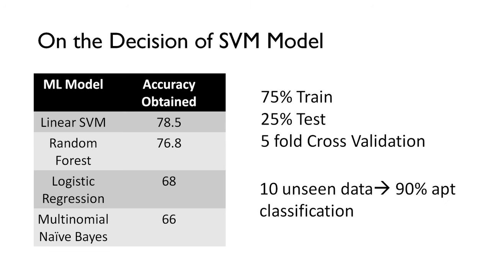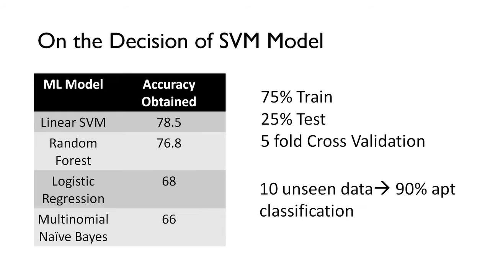So firstly, to arrive at the SVM model among a lot of available machine learning models, we have run a classification test using 4 machine learning models and observed that support vector machines, that is linear SVM, provide the highest accuracy. The accuracy scores of machine learning models considered are presented here in decreasing order. So we obtained an accuracy of 78.5% when we considered linear SVM model, whereas we obtained an accuracy of 76.8% considering the random forest, 68% for logistic regression, and 66% for multinomial naive Bayes classifier.